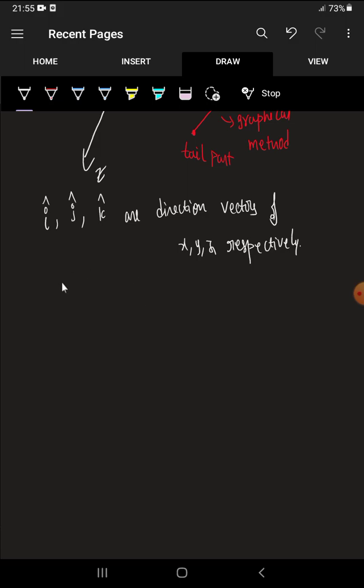What is the meaning of this? For example, if we have 3 i cap, what is the meaning? It is 3 units on the x-axis. If we have 3 i cap, this value 3 belongs to the x-axis. If we see the value minus 4 j cap, then this value 4 belongs to the negative y-axis.